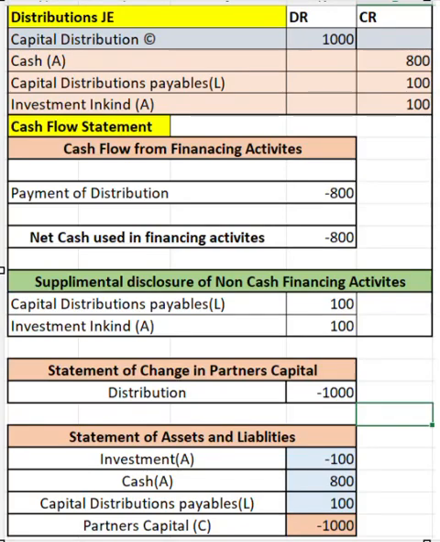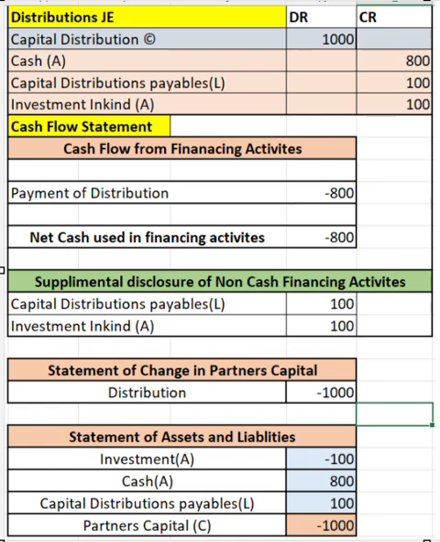So in this video we are going to see the distribution in a private equity fund and its impact on the financial statements. Let's assume a fund is distributing an amount of 1000, and the fund says, I will pay a cash of 800 and hold a distribution for one particular investor; the remaining I have paid. And since one investor has contributed in kind, I'm paying the distribution also in kind to that particular investor. Okay, right. So now let's see the distribution journal entries.